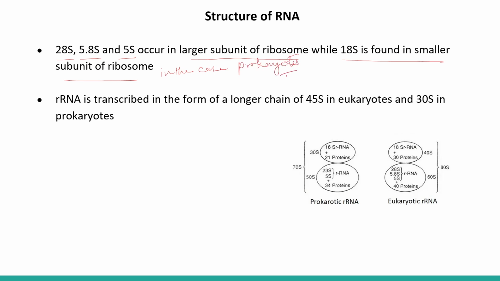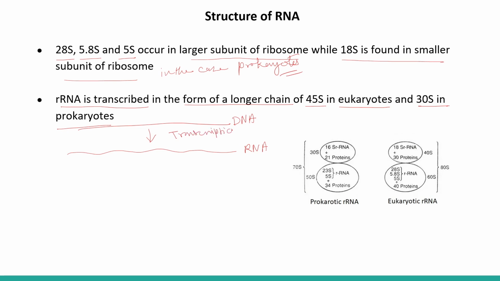In the case of prokaryotes, rRNA is transcribed in the form of a longer chain, 45S in the case of eukaryotes and 30S in the case of prokaryotes. So rRNA is synthesized from the DNA by the process of transcription, right?